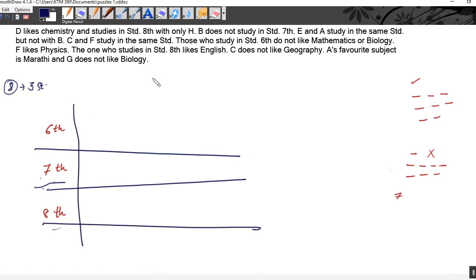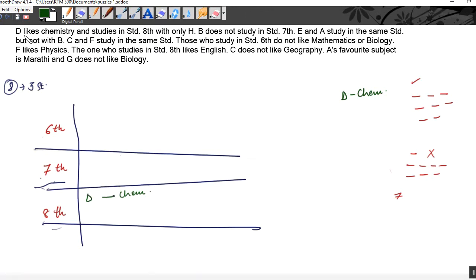Now let's solve the questions here. It says D likes chemistry and studies in 8th standard. That means D is studying here and D likes chemistry. We do not know where this arrangement is. There can be 3 students here or 2 students here. We know one thing, that out of these 3 standards, 2 standards have 3 students each and 1 standard has 2 students. Which standard has only 2 students, we do not know till now.